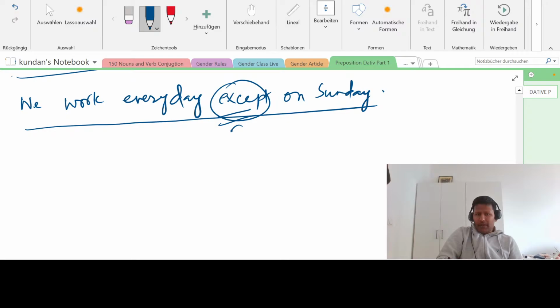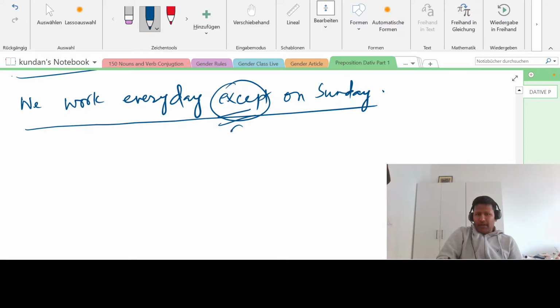How to make this sentence? Break it. Very simple. This is A1 level, right? When you add this, it becomes A2. Now let us solve this quickly. Just a second. Let me move it a little bit up. So, we work every day. Work is arbeiten, and with wir it is always the same. There's no change. So we will write wir arbeiten. Every day is jeden Tag. Wir arbeiten jeden Tag. This is simple. Till here, there is no doubt.